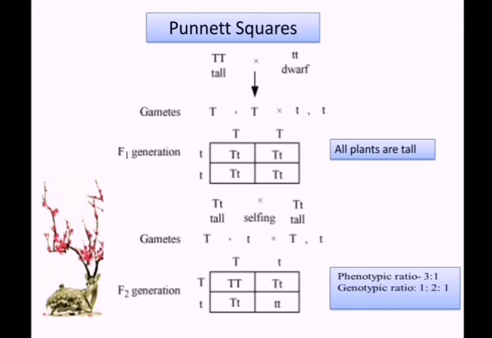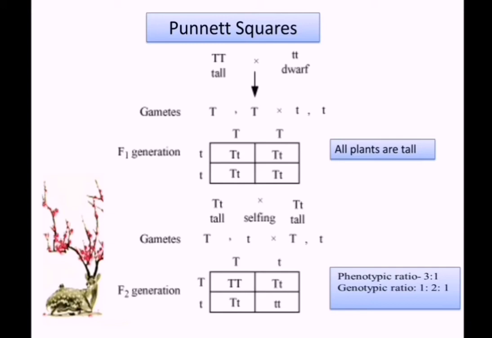We write capital T, small t in the first box, and likewise capital T, small t in the next box, and the next, and the next. So all the plants are tall because of the presence of dominant T.